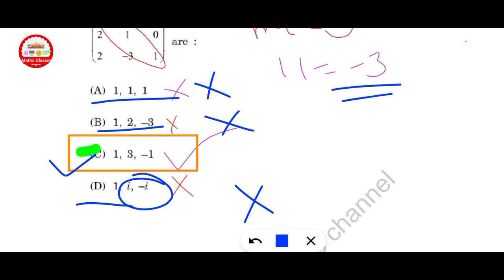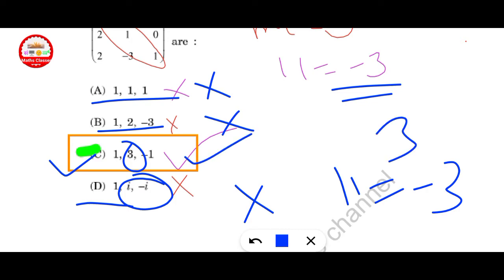C is correct here. 1 into 3 into -1, that is the determinant, is equal to the product of eigenvalues. That means -3 is correct, and the trace is equal to the sum of eigenvalues. Here the sum of eigenvalues is equal to 1 minus 1 plus 3, that means 3. This is satisfied.